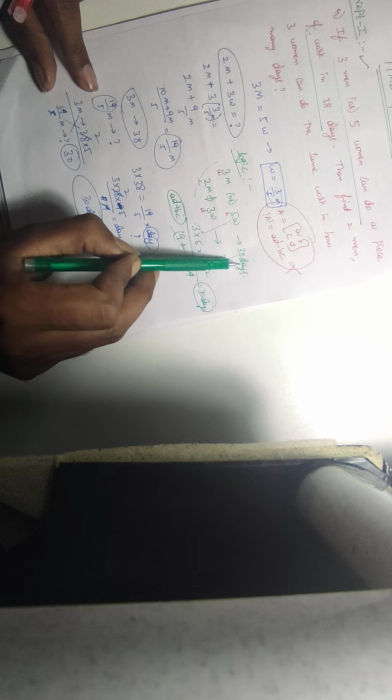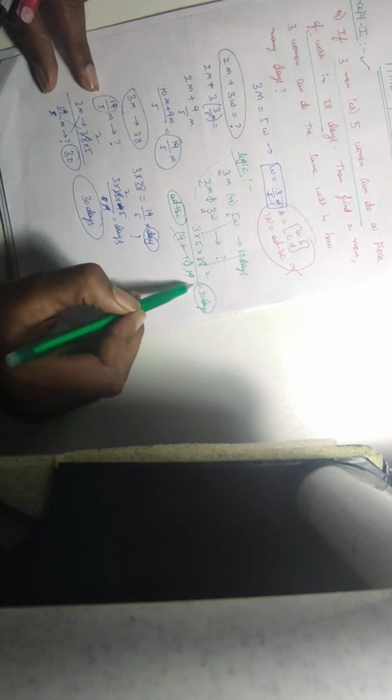I will tell you again, students, how to do this logic. Please see here. 3 men or 5 women can do the work in 38 days. In how many days can 2 men and 3 women do the same work? Here the logic is, just think of this as A, B, C, D in a matrix form.